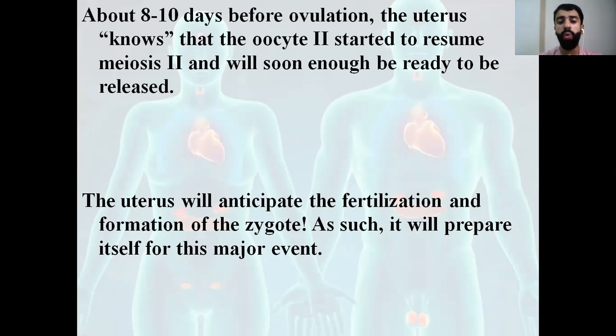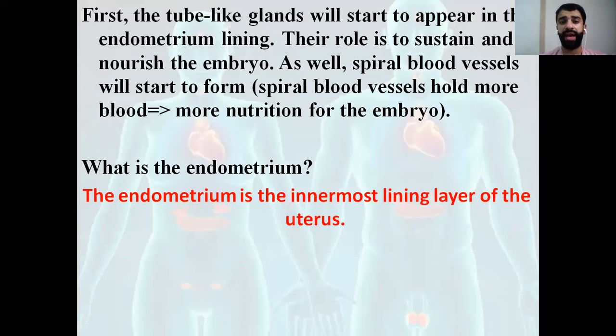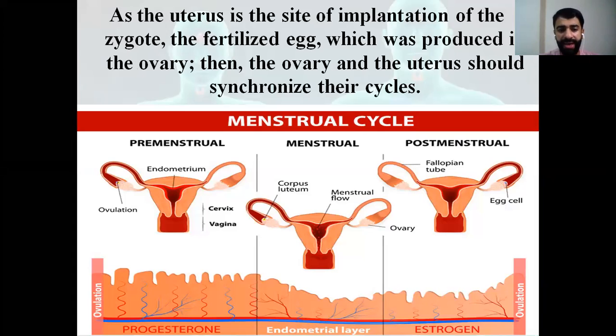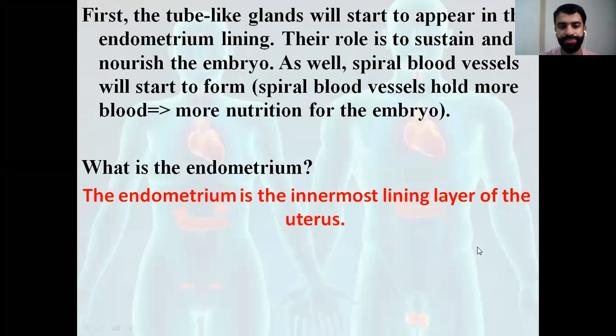So the uterus will anticipate the fertilization and the formation of the zygote. It will prepare itself for this event, for the zygote to appear and to come to the uterus. So the tube-like glands will start to appear in the endometrium. What is the endometrium? The endometrium is the innermost lining layer of the uterus. This is the endometrium. If you see here, it's thick in the premenstrual phase, while here it becomes thin, where menses occurs.